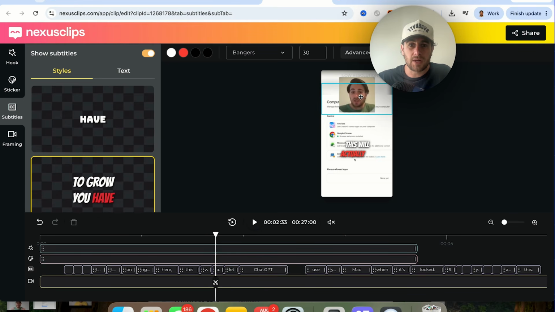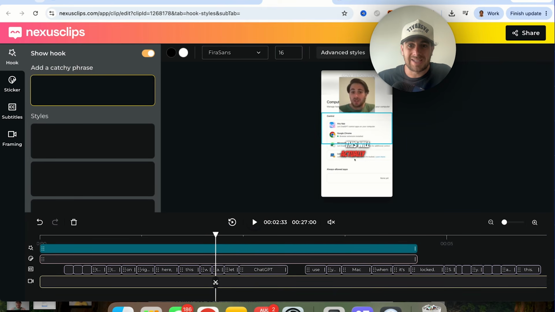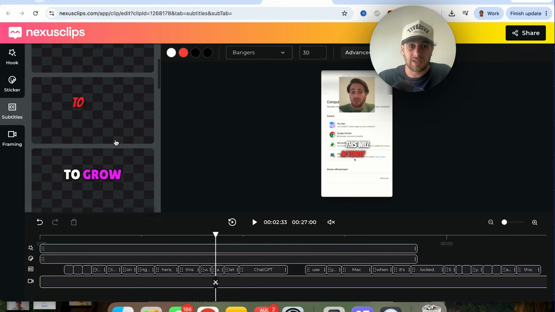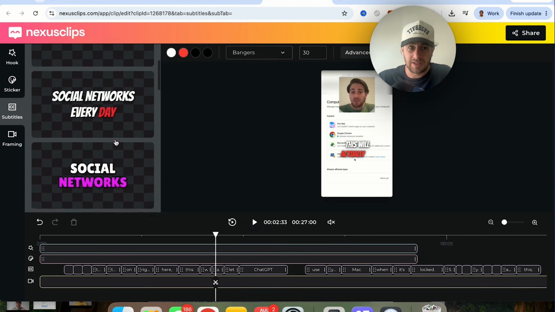But this is how people are actually going through, adding their face in to something that then doesn't actually take away from the video. So this allows you to be able to do this all on your own with no editing skills, nothing like that required. It allows you to add in a hook. You could add in stickers if you wanted to. You could add in subtitles, and they literally have all of these different styles.